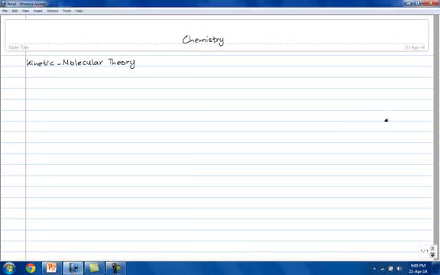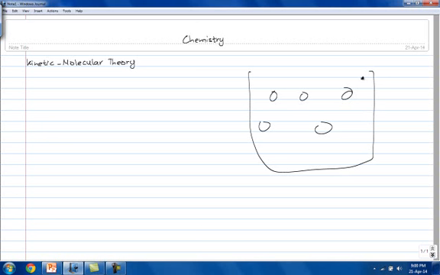Today we'll be explaining a chemistry idea, the kinetic molecular theory. The kinetic molecular theory is based on the idea that all particles of matter are in constant motion. In this section we'll be talking about gases specifically. So an ideal gas is a gas that is based on the assumptions of the kinetic molecular theory. There are 5 assumptions on which gases are based.